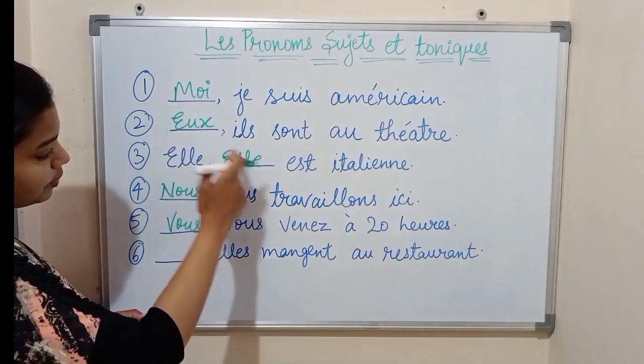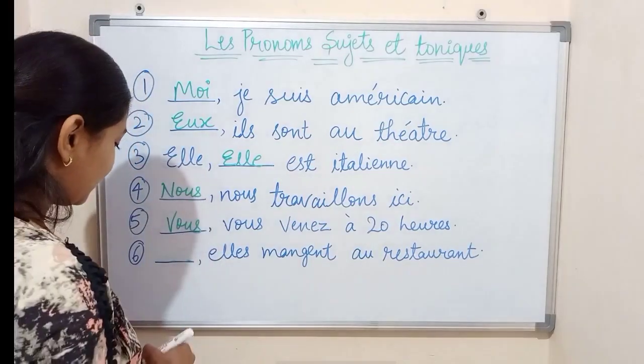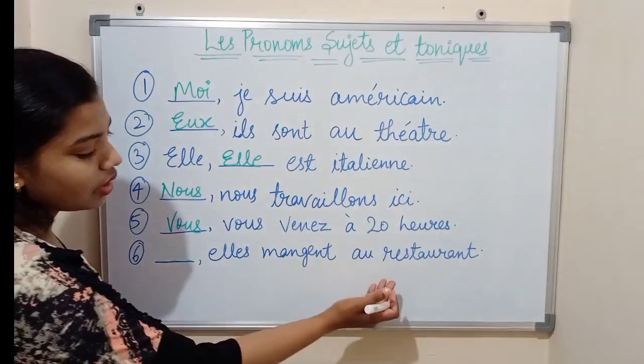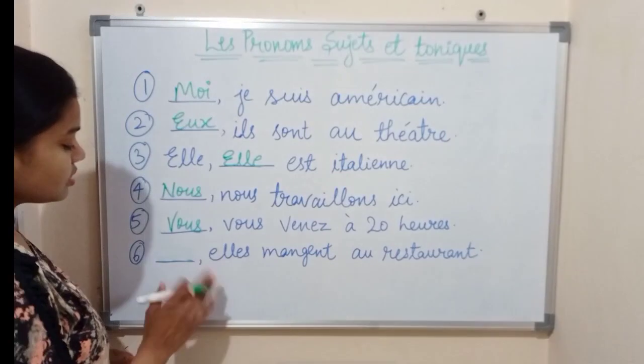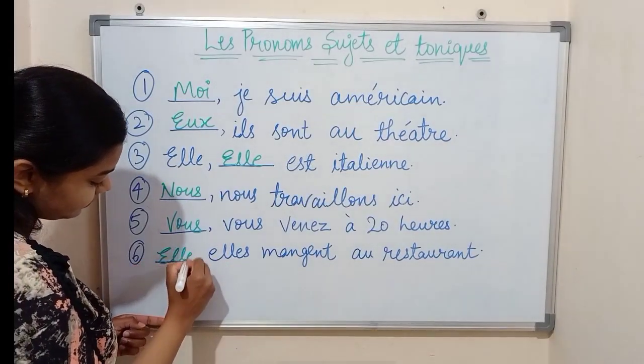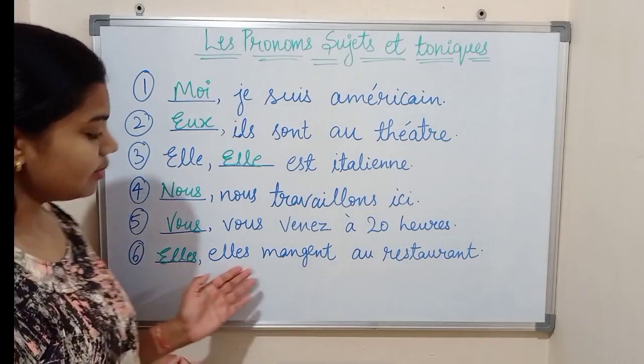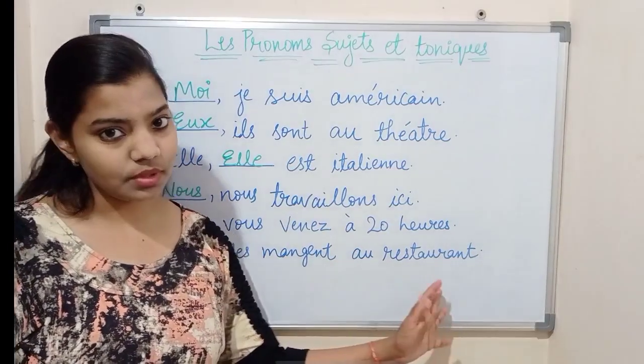Okay. So these are the pronoms toniques which we filled in. So now sixth is dash elles mangent au restaurant. Okay. So with elles we use elles, the same. We use elles. Elles mangent au restaurant.